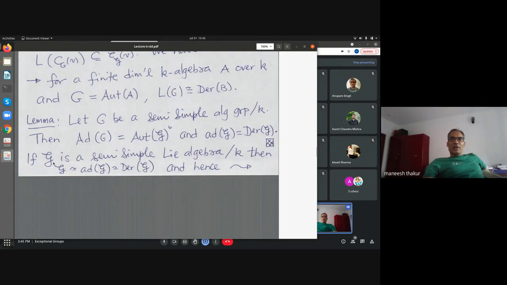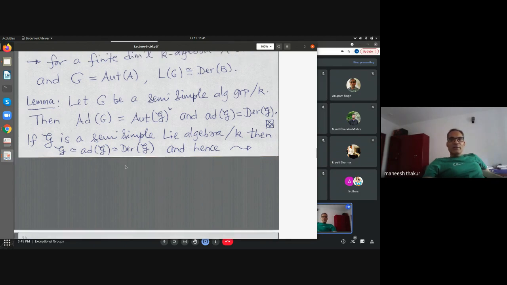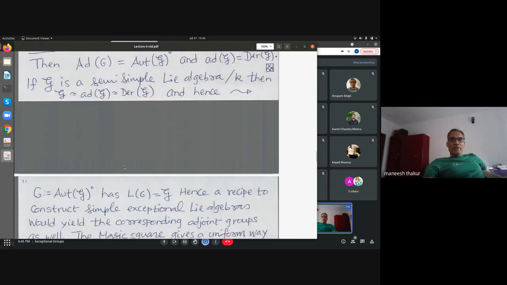And if I start with a semi-simple Lie algebra, on the other hand, then the same thing holds. This equality holds, and G is also isomorphic to ad G. So we have these isomorphisms, and that tells us that if I take G as the identity component of automorphisms of the Lie algebra, and then take the Lie algebra of that, it will give me back G. Okay?